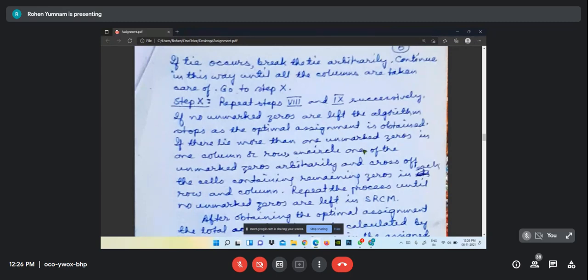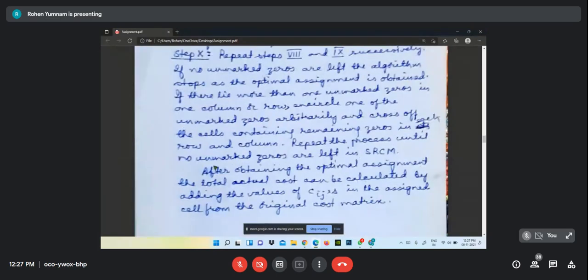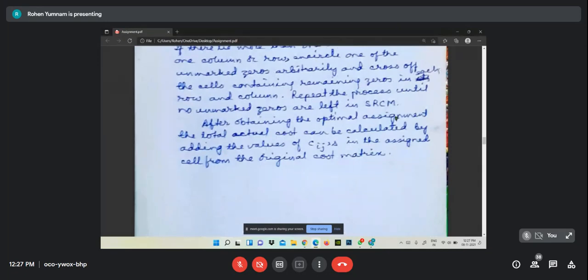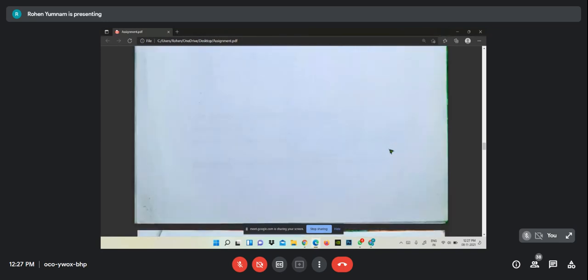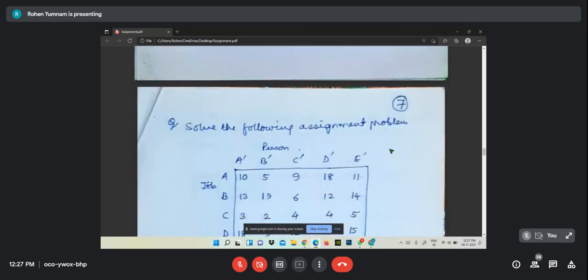If there lies more than one unmarked zero in one column or row, encircle one of the unmarked zeros arbitrarily, as in the case of breaking the tie, and cross off the cells containing the remaining zeros in each row and column. Repeat the process until no unmarked zero is left in the SRCM. After obtaining the optimal assignment, the total actual cost can be calculated by adding the values of the assigned cells from the original cost matrix. And this is the procedure, and let us see it in the problem.